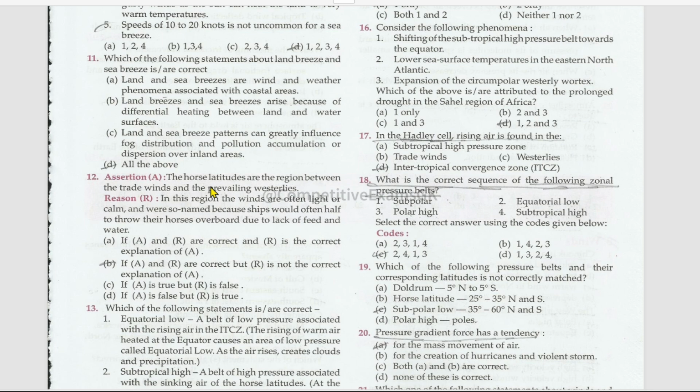Next, assertion and reason. The horse latitudes are the region between the trade winds and the prevailing westerlies, right? In this region, the winds are often light or calm, and were so named because ships would often have to throw their horses overboard due to lack of feed and water. True. But reason is not the correct explanation for assertion.